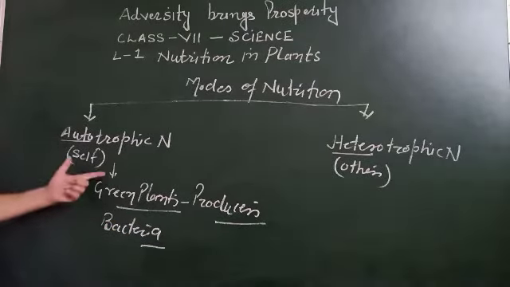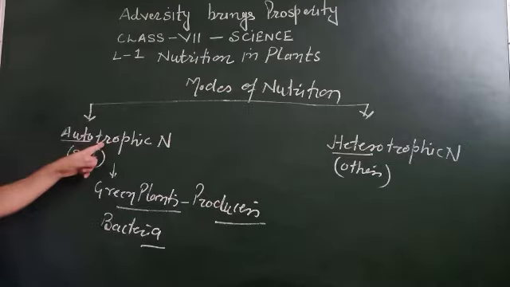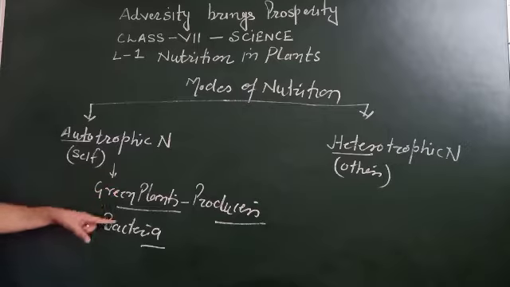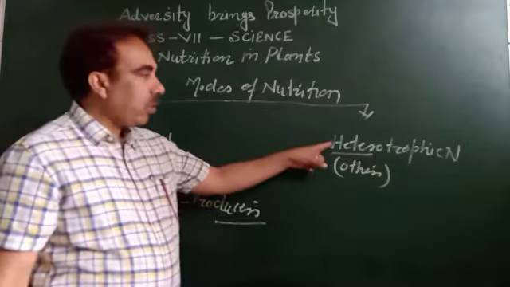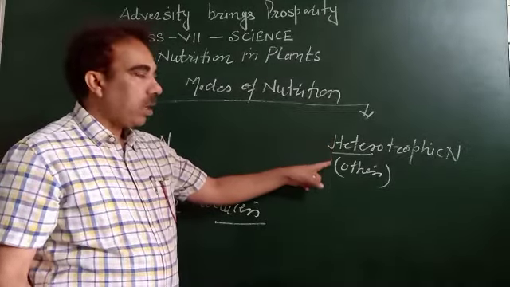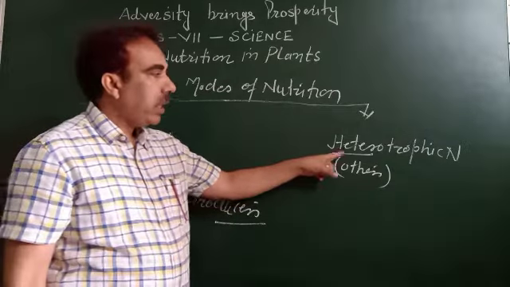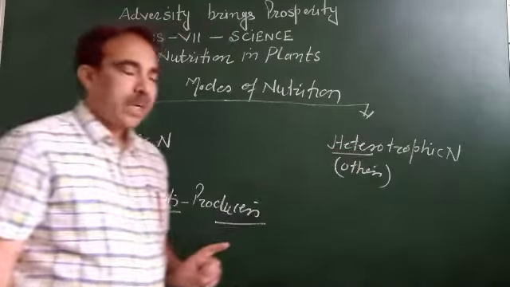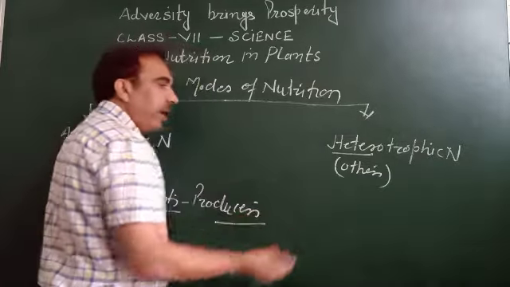So you can simply say green plants and bacteria are autotrophs and their mode of nutrition is autotrophic. On the other hand, the organisms which cannot make their food are called heterotrophs and their mode of nutrition is called heterotrophic nutrition. Heterotrophic nutrition can be further divided.